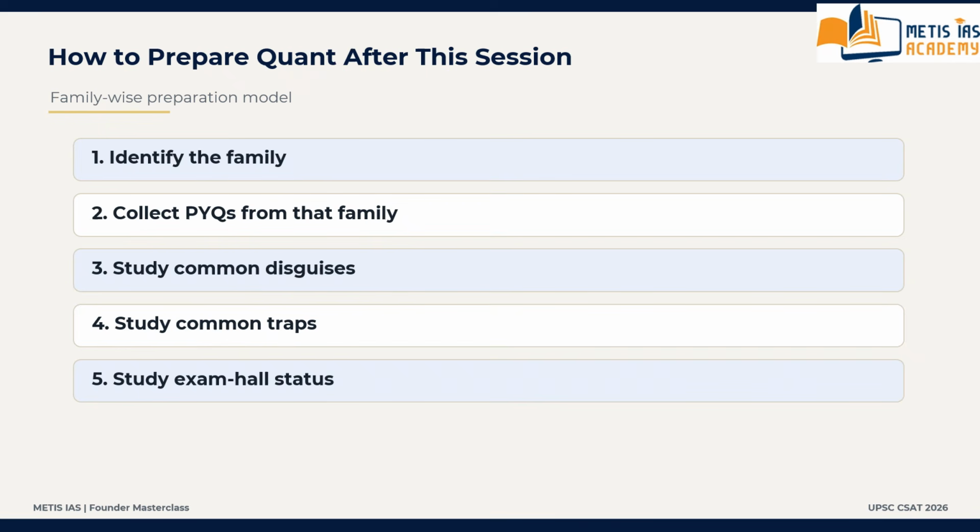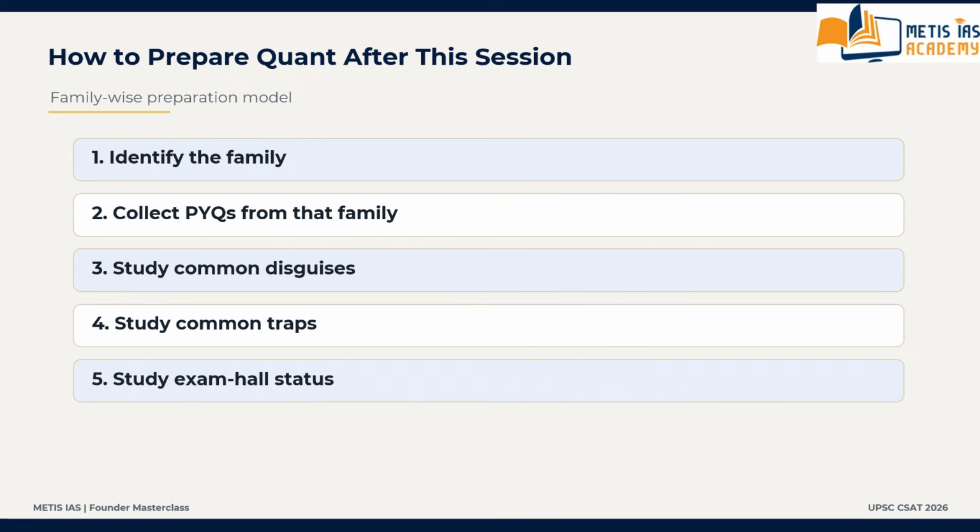Then how to prepare after this session? Now the practical question is, what should students do after understanding these families? Very simple. Do not prepare the quant only chapter wise. Prepare it family wise. That means, first, identify the family.